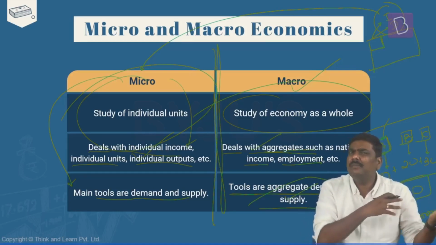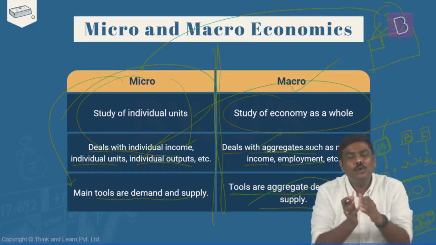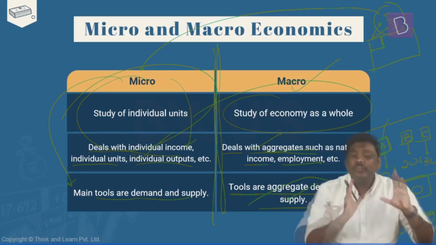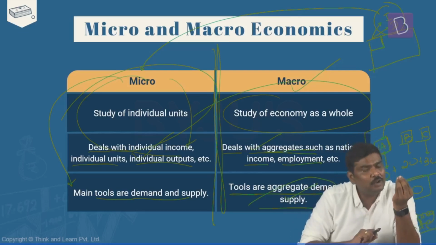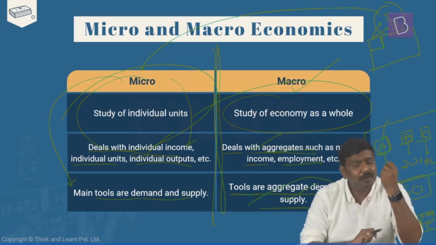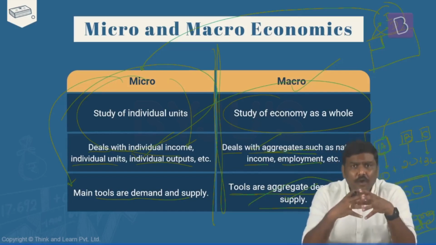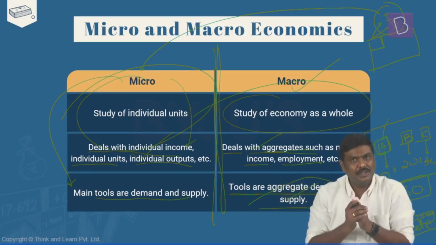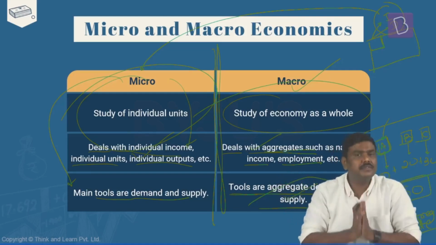Beyond this, there are multiple differences. But for UPSC, you don't have to go to that particular extent or depth to understand the difference. If you can understand that when individual economic agents are considered and studied, we refer to that as microeconomics, and when the overall economy is considered for the study, that is basically the idea of macroeconomics. And if you can understand this, more than sufficient.